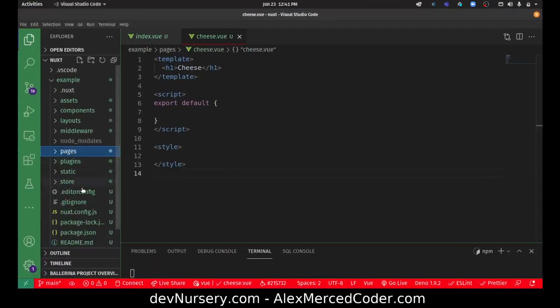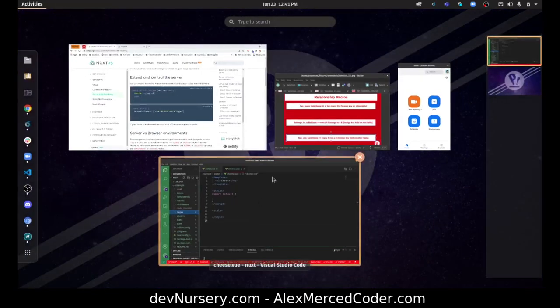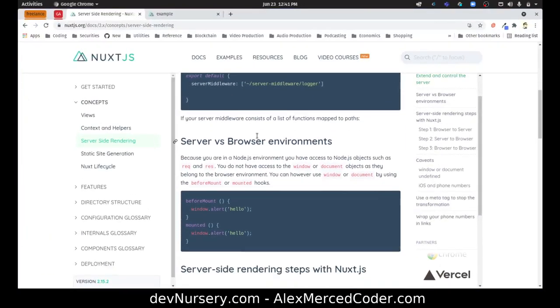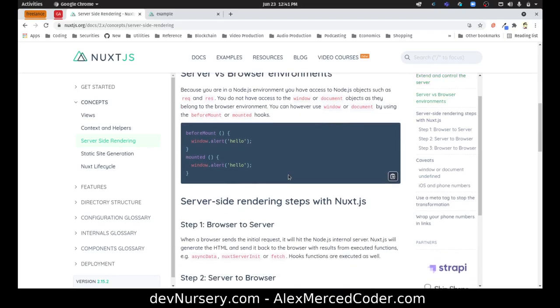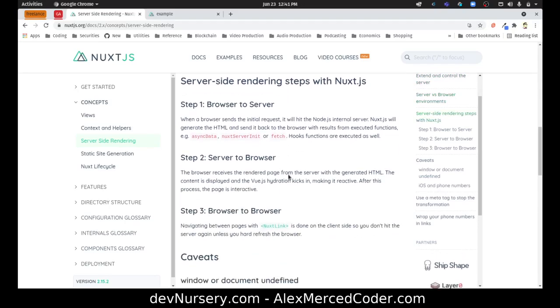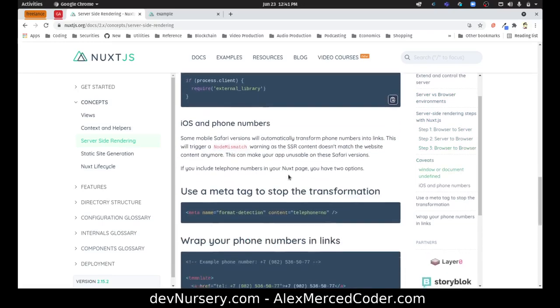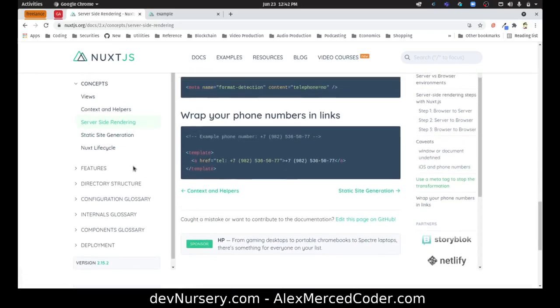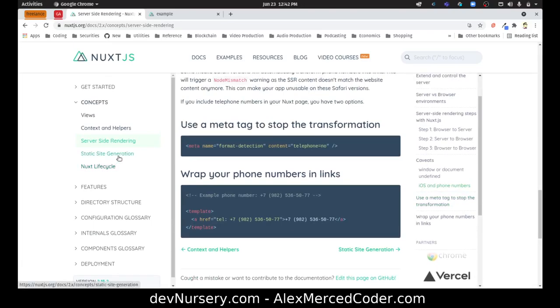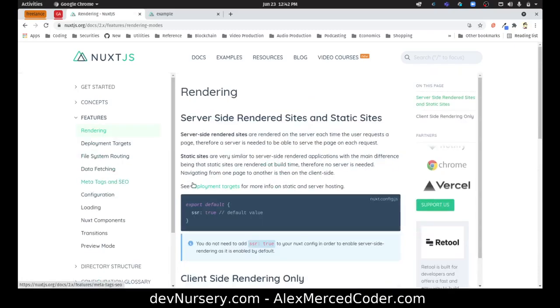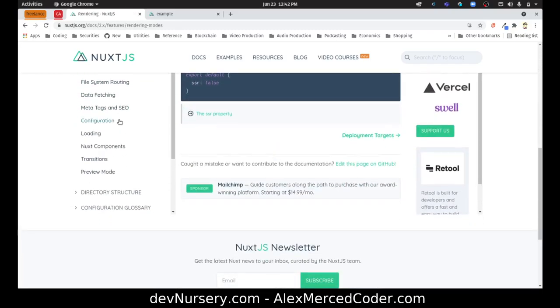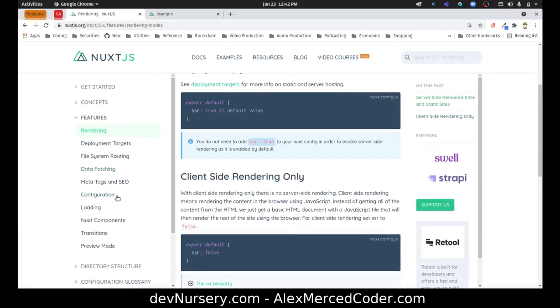Server. I chose a static generator, so I don't know if that would have added it. Server versus browser environments: because you are in Node.js, you have access to Node.js objects. Before mount, server-side rendering steps in Nuxt, browser, the server, caveats, yada yada yada. This seems like a little bit more complicated than Next. Next and SvelteKit kind of got it down where it's pretty straightforward. But just generating a basic Vue page here is pretty straightforward. Works just like I would expect it to.